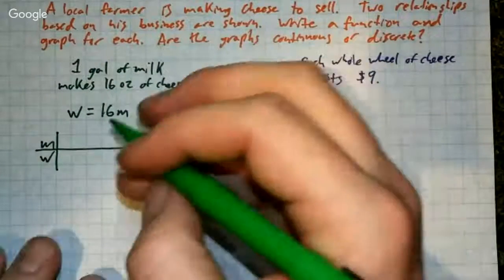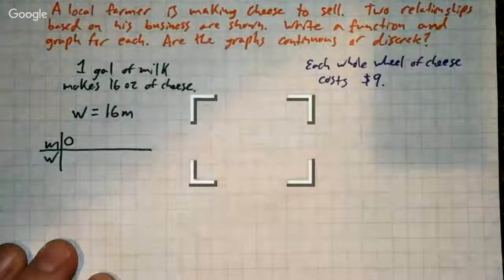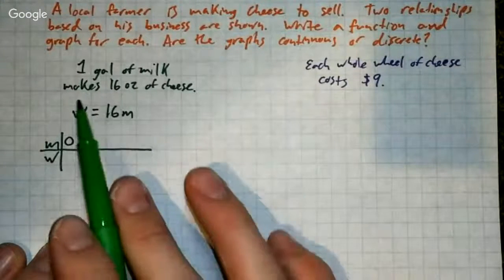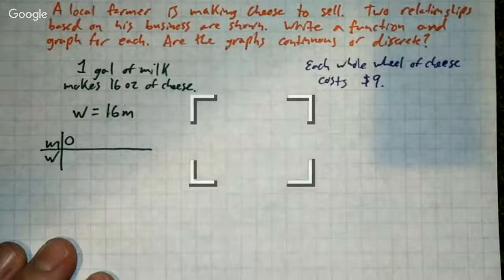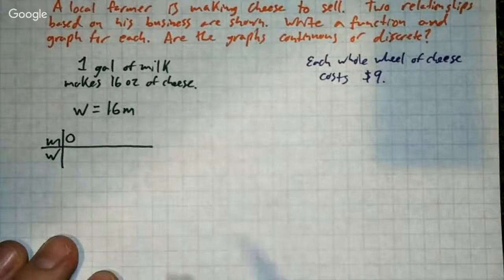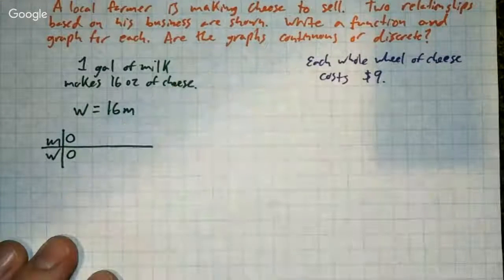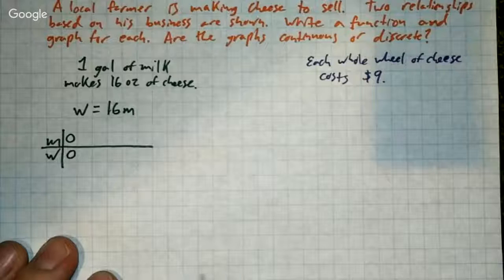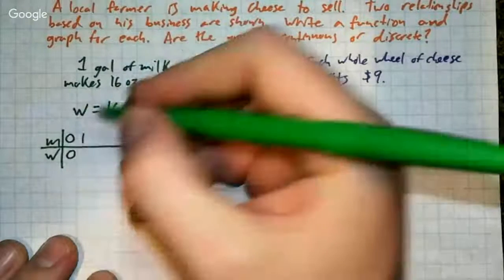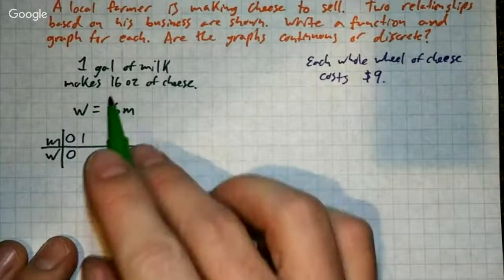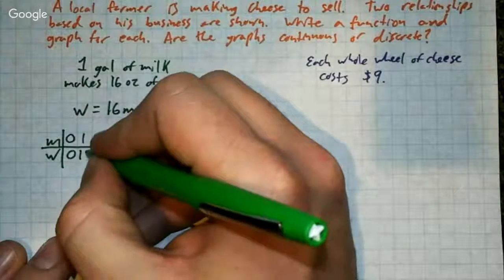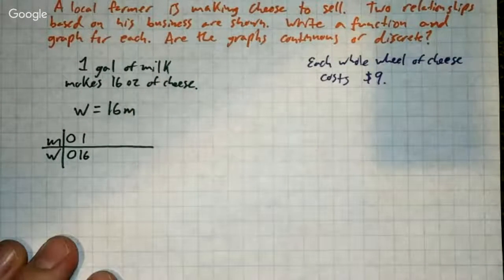So let's start with an easy one. When there's 0 gallons of milk, I don't need to go negative because I can never have negative 1 gallon of milk. If I have 0 gallons of milk, obviously I'm going to be making 0 ounces of cheese. The weight is going to be 0. If I have 1 gallon of milk, which says it right here, I make 16 ounces of cheese.